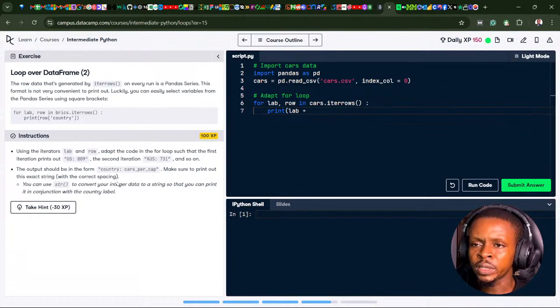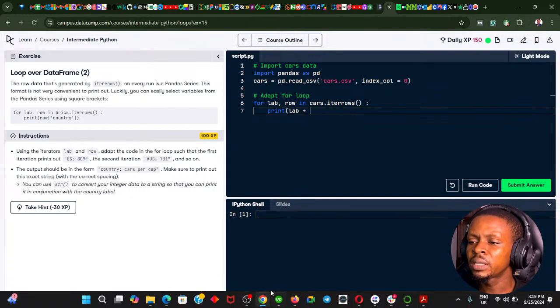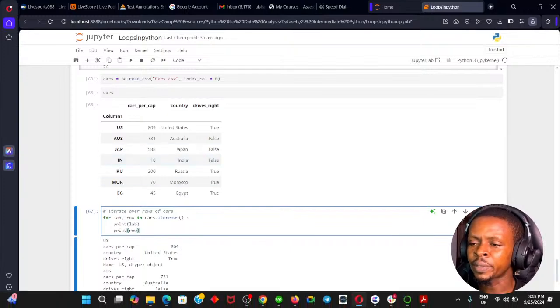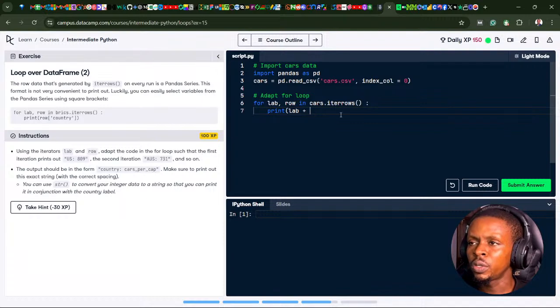This lab is selecting the row label, so we have our row label selected already. We need to select the cars per capita column for this to work. So print lab, then a space, then I'm going to use the square bracket. Oh, not this. Oh, not that. I'm looking for.